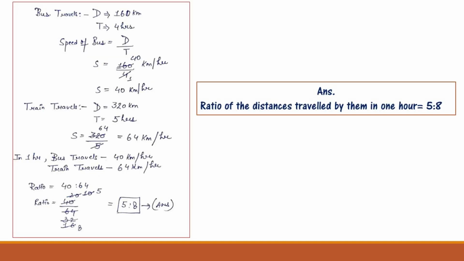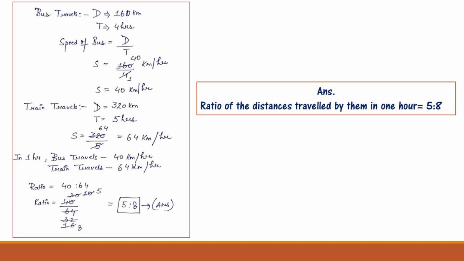Now solving this question, as it is given, the bus travels a distance of 160 km and the time taken by the bus is 4 hours. Now we have to find the speed of the bus, that is distance upon time, that is 160 by 4 km per hour. After simplification we get the speed of the bus as 40 km per hour. Now as it is given, the train travels a distance of 320 km in 5 hours.